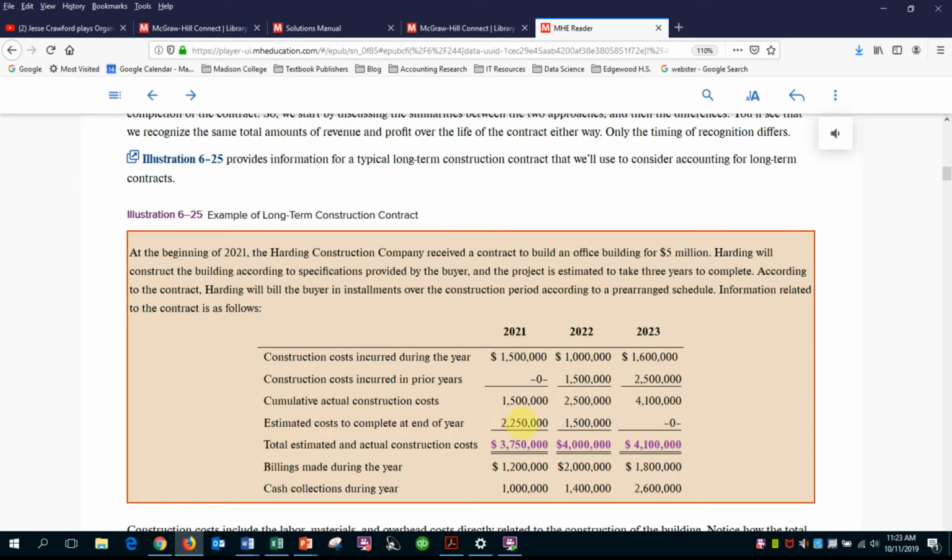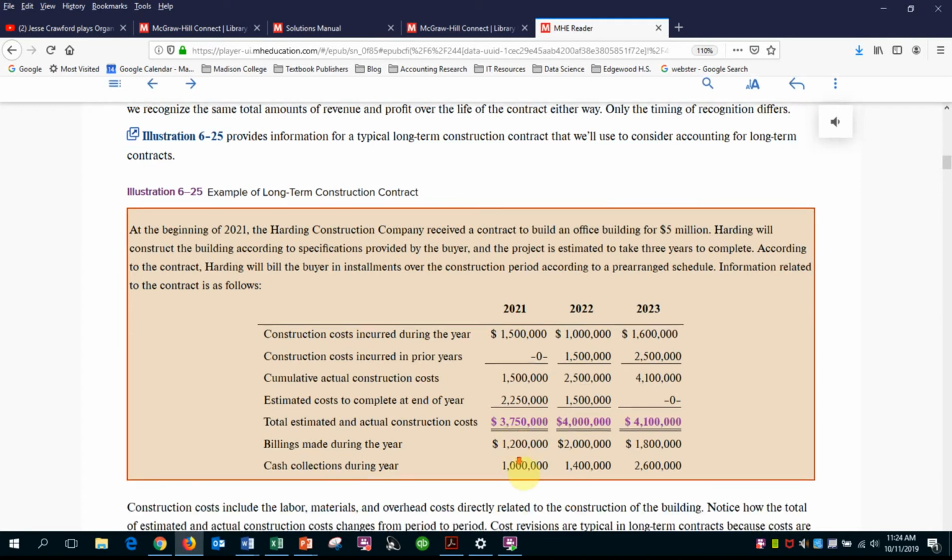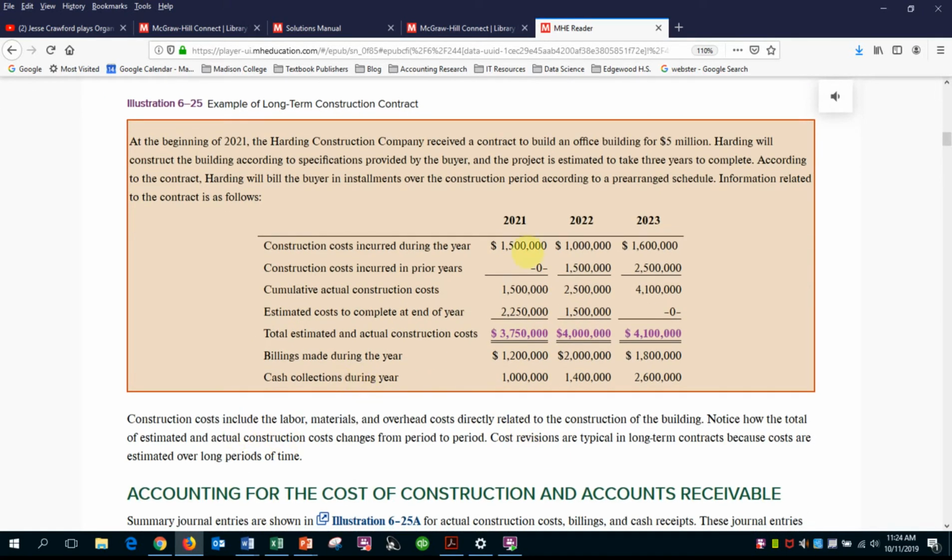Estimated cost to complete at the end of the year. This is the estimate for the rest of the contract. So the estimate for the rest of the contract, as of the best information we have of 2021, is $2,250,000. So if that's what we think it's going to cost us to complete the contract, and we've already spent $1.5 million, then we estimate that the total costs on this construction contract will be $3,750,000. Again, that's based on the best information as of the end of 2021. We'll talk about the billings and the cash collections a little bit later.